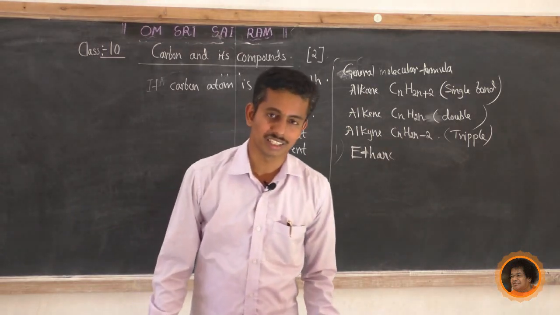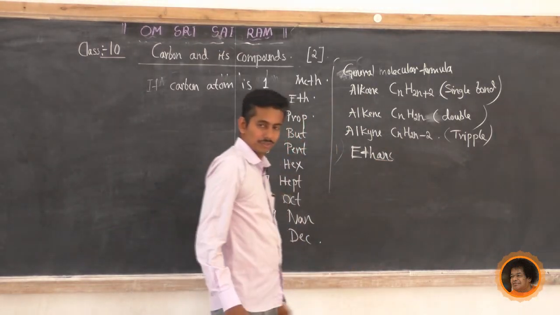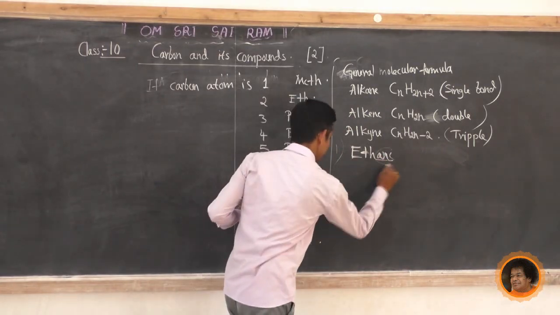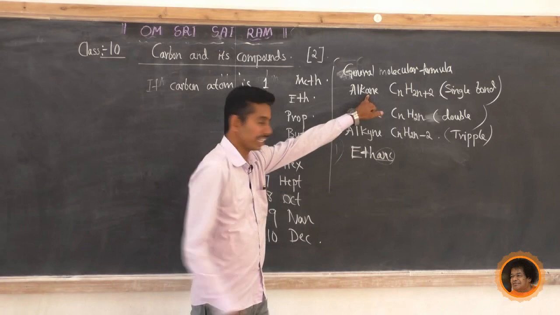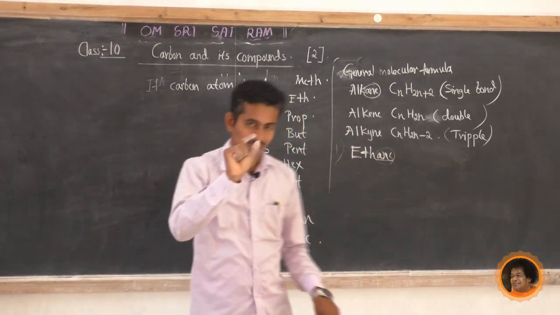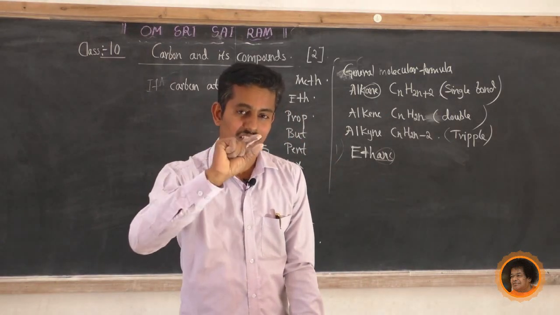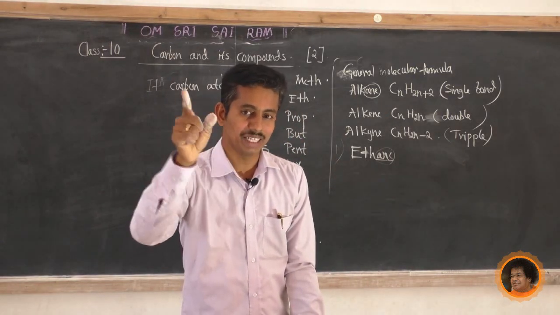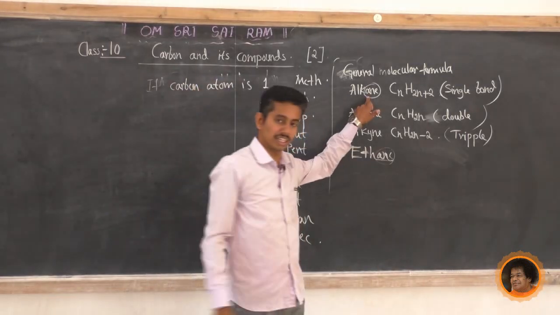Yes, it is an alkane. Why is it an alkane? Look at the suffix: it ends with ane. Alkane means its suffix is also ane. Just look at the sounds: ethane, methane, butane, hexane, pentane. Ending with ane means it is always alkane.